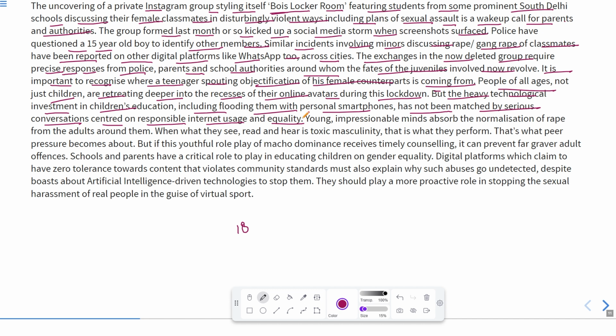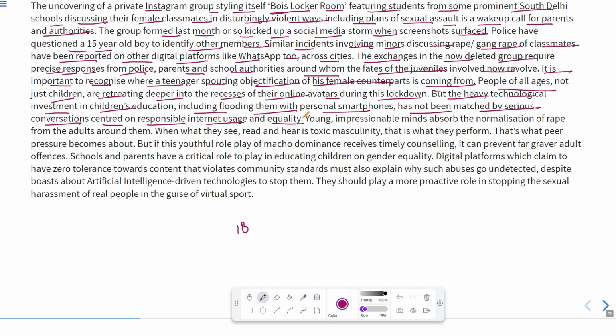So the students were not only studying, they were extensively using the internet for entertainment, for other apps, for games and all. So they were highly involved in those technological advancements.